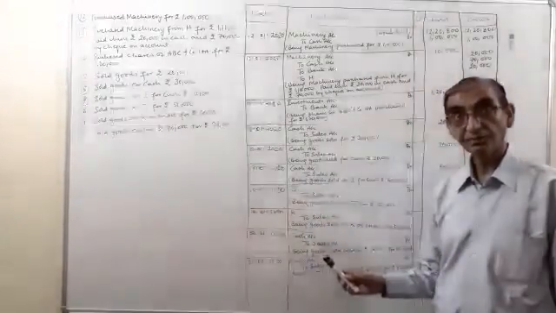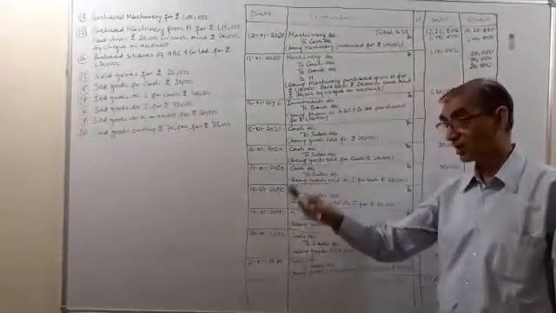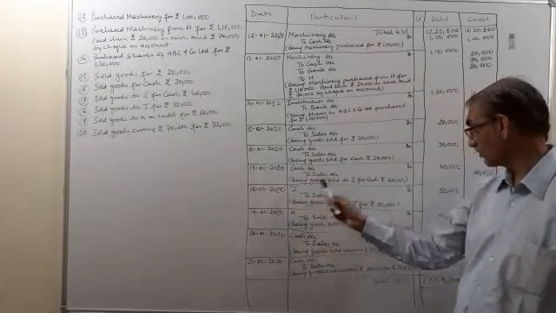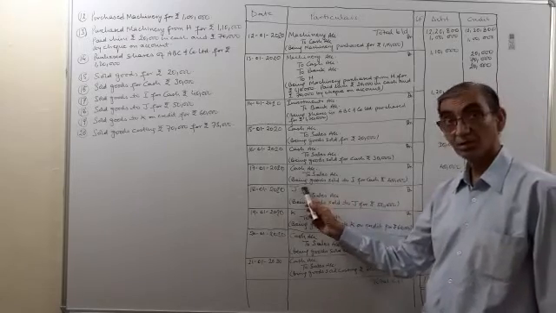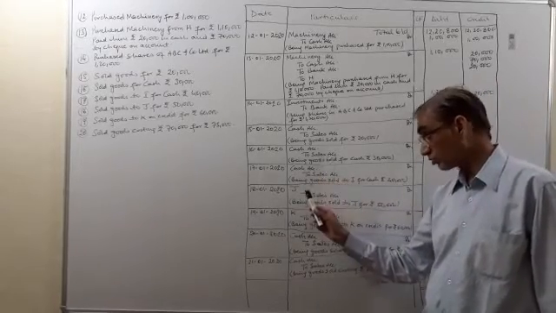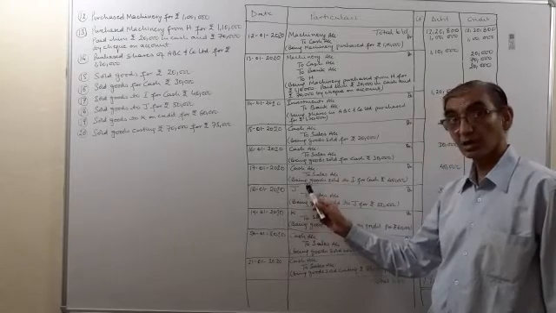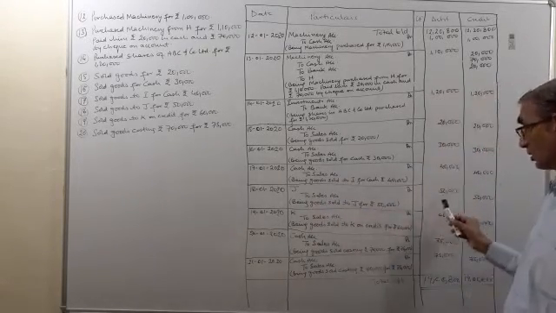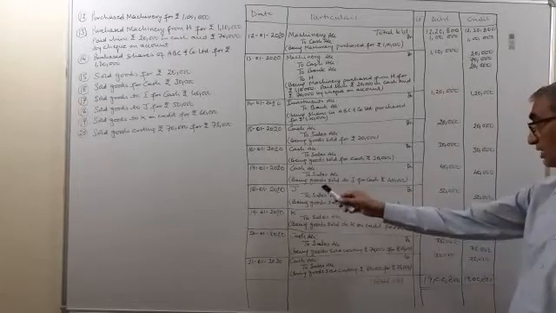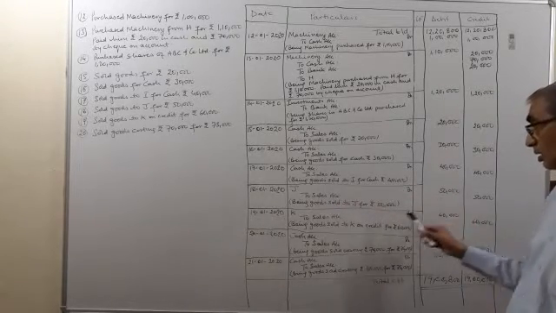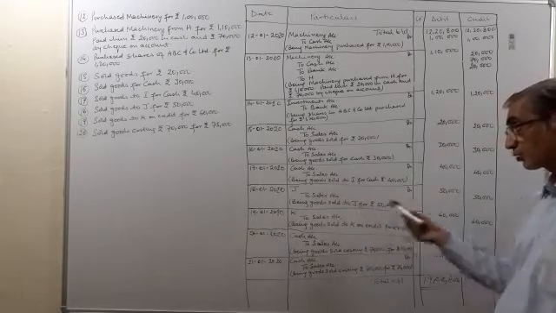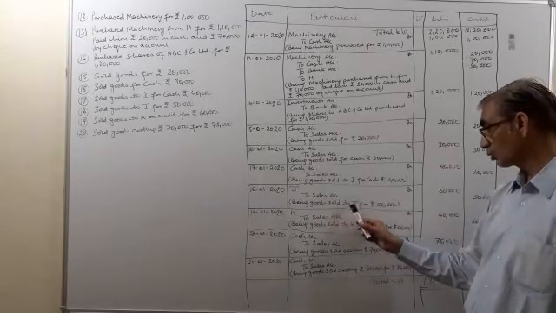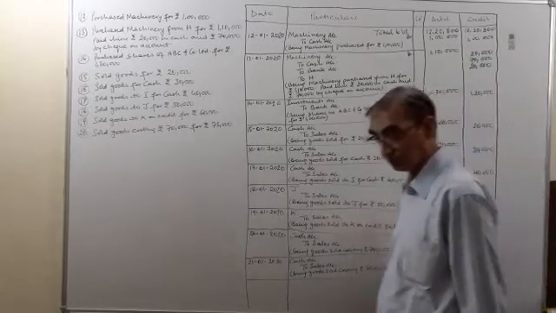Debtors are assets, and an increase in the value of the asset or in the value of the debtor is debited. J will be debited. We will not use the word account, and if we want to, then we have to put apostrophe S, and then we will write A/C, abbreviation of account. So J debit 50,000, to sales account, goods are going out, 50,000. Being goods sold to J for rupees 50,000. It's clear?